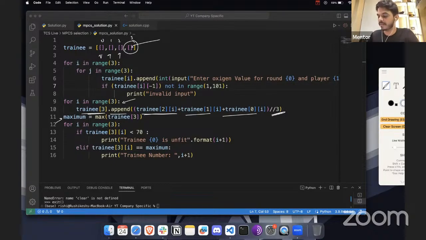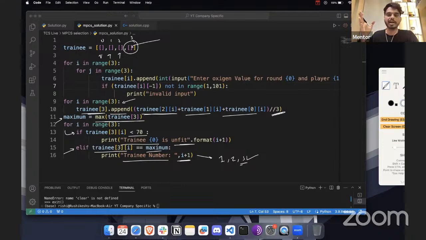After that, we will calculate the maximum value. What is the maximum out of these 3? And once you find the maximum, we will check if any of the trainee averages is less than 70, we will pick that specific trainee and say that they are unfit. Let's say if trainee of i is going to be the maximum, then we will pick the trainee number, and that number we can say as, for example, 1, 2, or 3, given any value that we have, we can tell that the person has the highest health, the fittest person for this one.